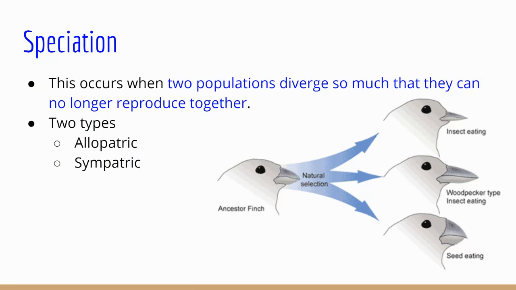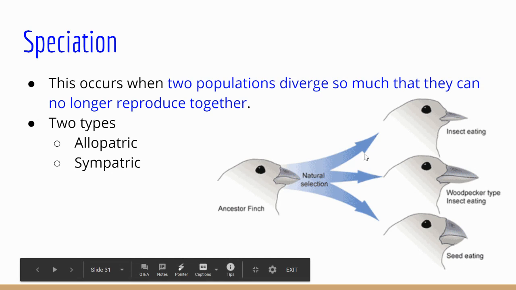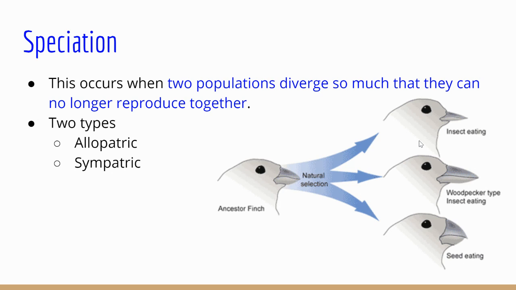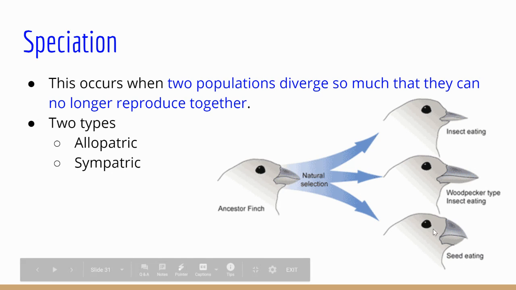Speciation basically occurs when two populations become so different from each other, they diverge so much that they can no longer even reproduce together. Darwin thought he saw this with the finches on the Galapagos Islands. He thought that over time, natural selection had led from one original ancestral finch to many different types of finches on the different islands, some being insect eating, some being woodpeckers, and some being seed eating, and their beak shape changed.